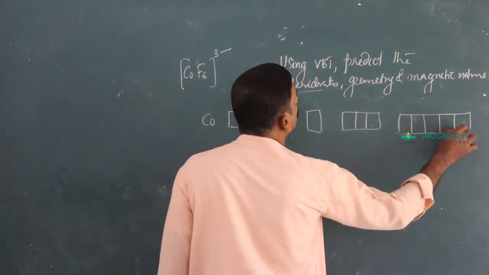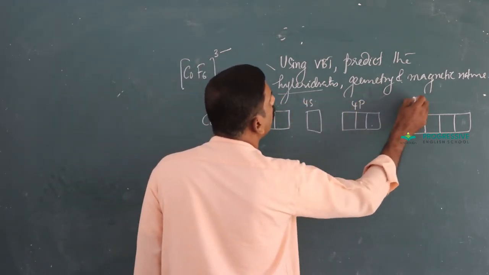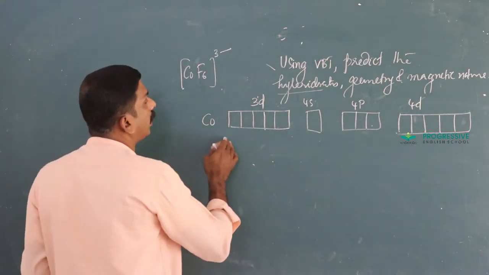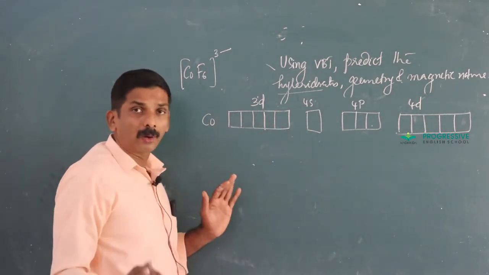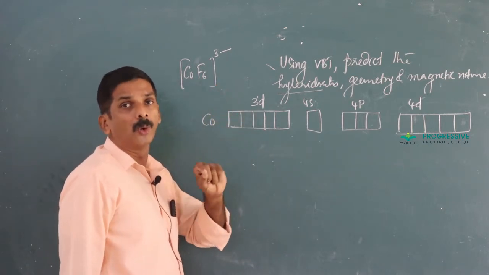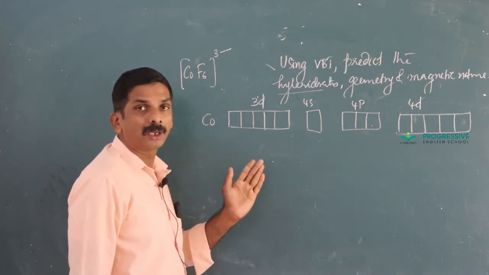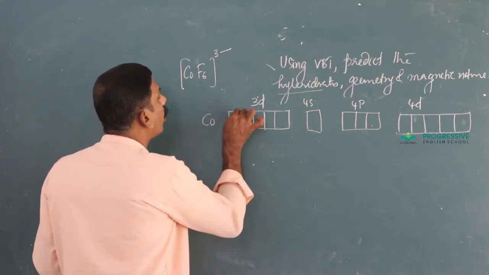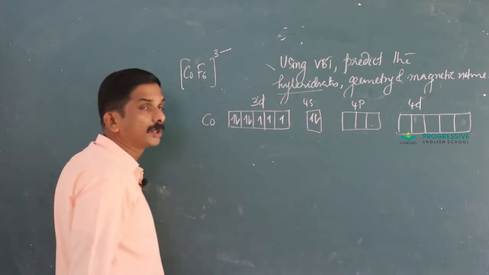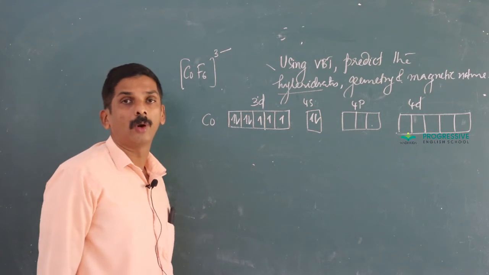The representation 3D, 4S, 4P, 4D. They arrange an adequate number of orbitals, since the unpaired electron remains as such because it is a weak ligand. That is why I included a note, that is, in the presence of strong as well as weak ligand. In the former case, it is NH3, which is a strong field ligand. Cobalt 3D7. Next, find out the oxidation state of cobalt in the given complex.